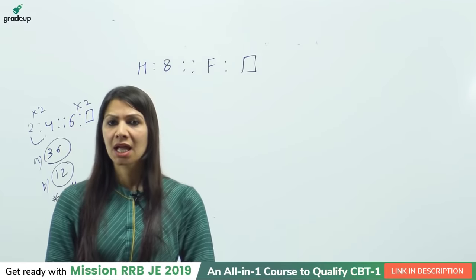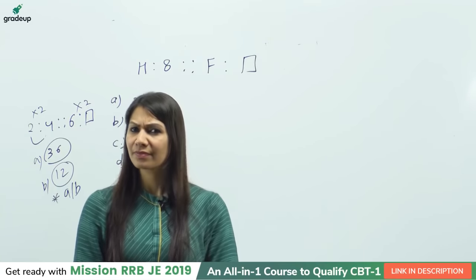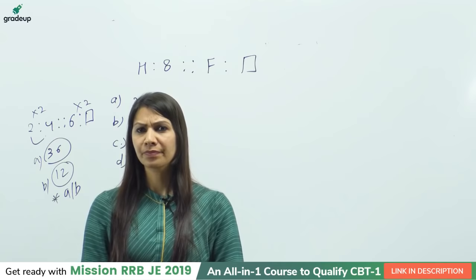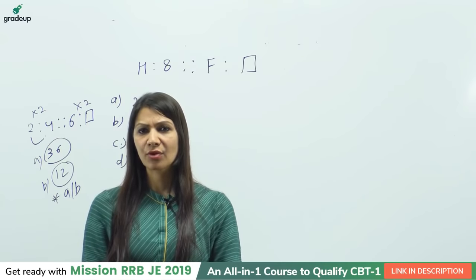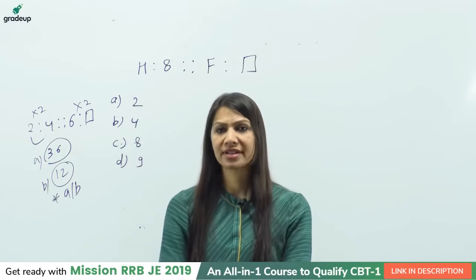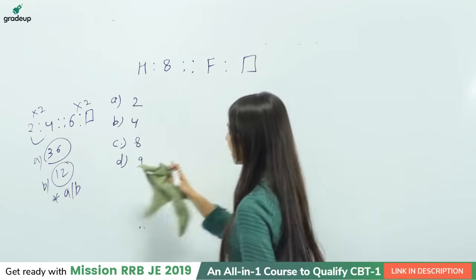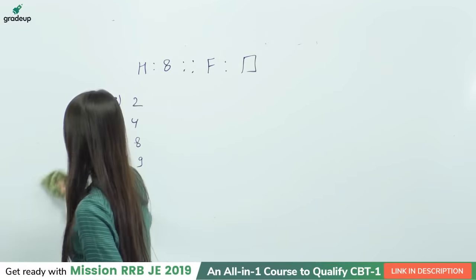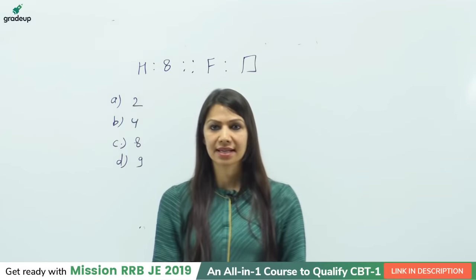Yes, Pranav. H is 4 into 2 and F is 4 into 2. But how can you say it? I'm not getting your logic. If you are thinking that you are multiplying in the first section, why are you not multiplying in the second one?